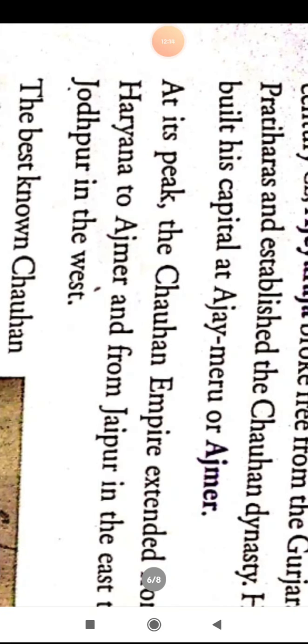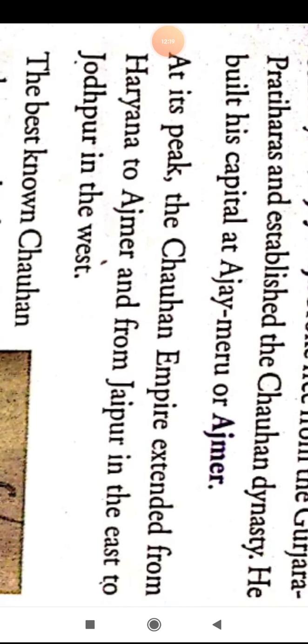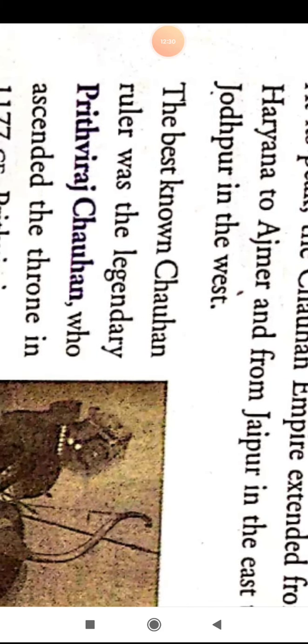At its peak, the Chauhan Empire extended from Haryana to Ajmer, and from Jaipur in the east to Jodhpur in the west. The best known Chauhan ruler was the legendary Prithviraj Chauhan, who ascended the throne in 1177 CE. He was a brave warrior.